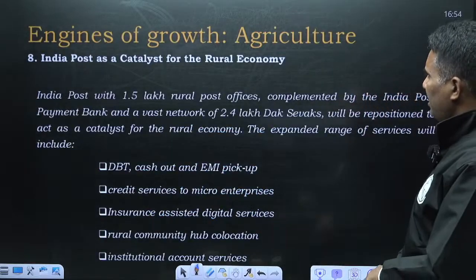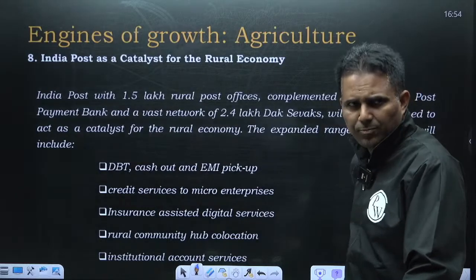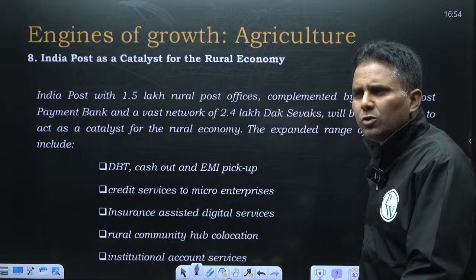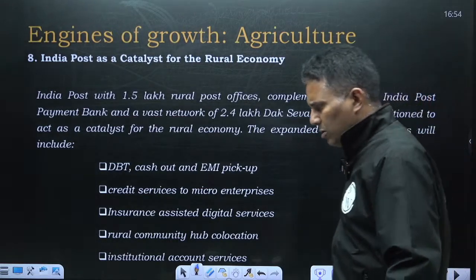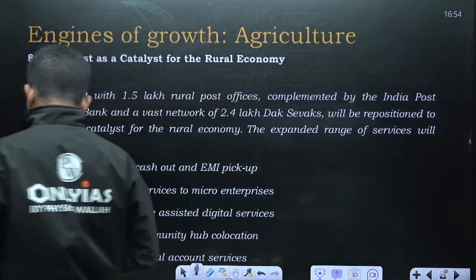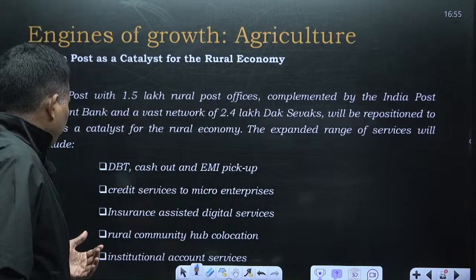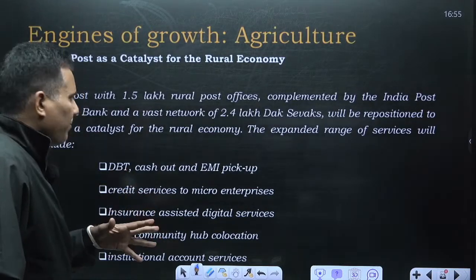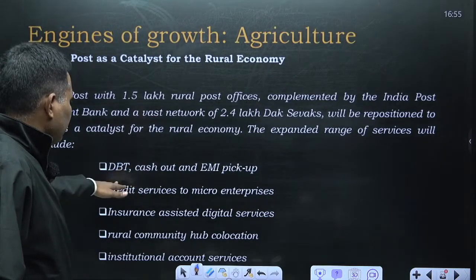Next, in engines of growth, agriculture, the last point is India Post. The government is going to use the extensive network of India Post to improve rural connect. What will come in this?